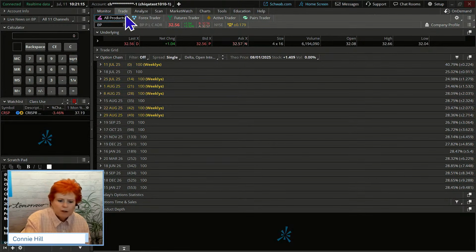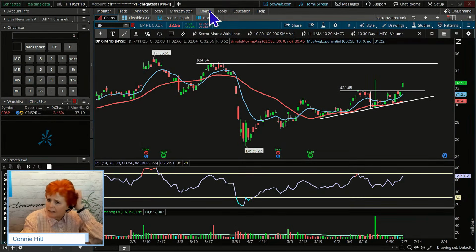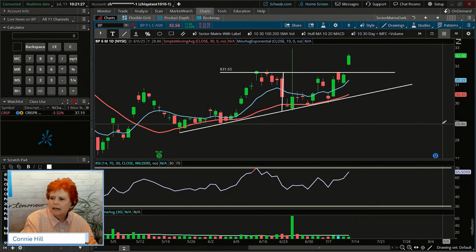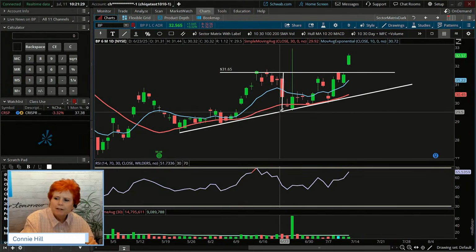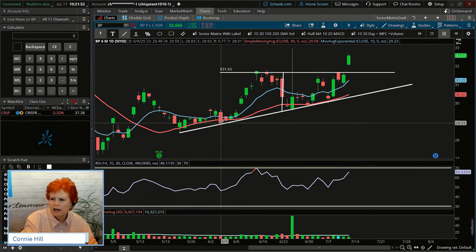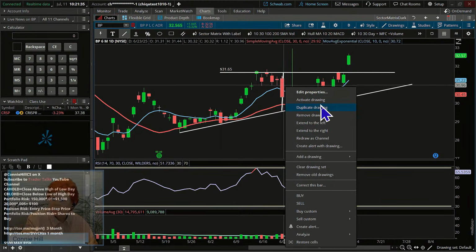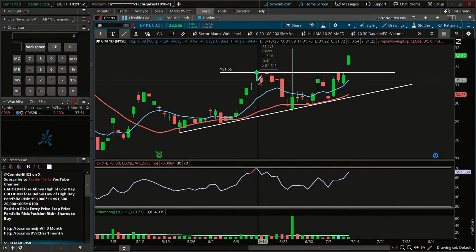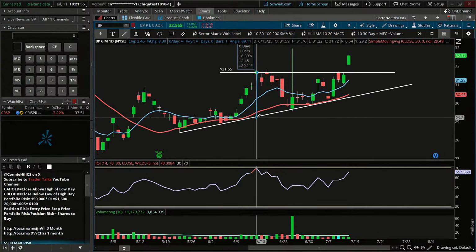Now, one of the things I thought that we might be able to do here is I want you to take note. We've got an old resistance area up here about 38.84. And let's kind of drill in here. If I were to copy the height of our flagpole here, actually, I'm going to redraw this. I'm going to start it from here. The triangle actually starts back here, but I like to go to the second line that gets hit because that's when we're like, okay, we've got a triangle forming here. And we're going to take the distance from where it is down here down to that bottom support area.